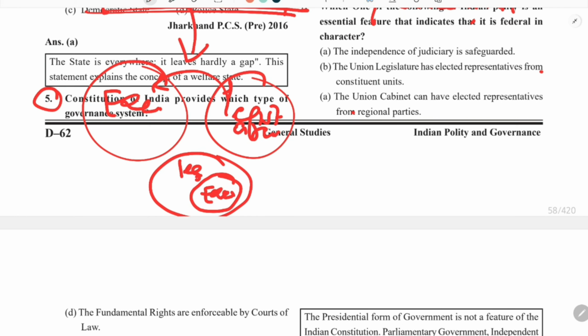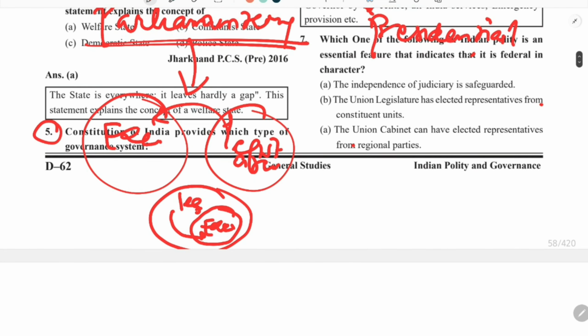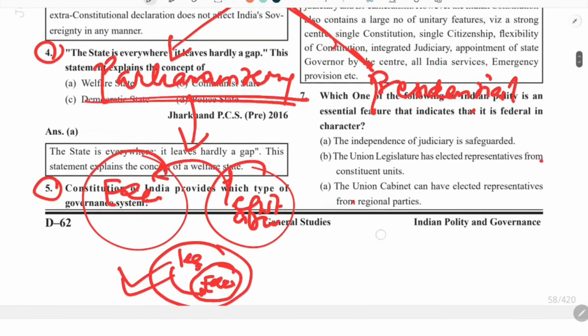Some of the members of the legislature are made part of the executive. In mathematical language we can say that the executive is a subset of legislature. So there is no separation between both organs of government, there is some kind of overlapping.